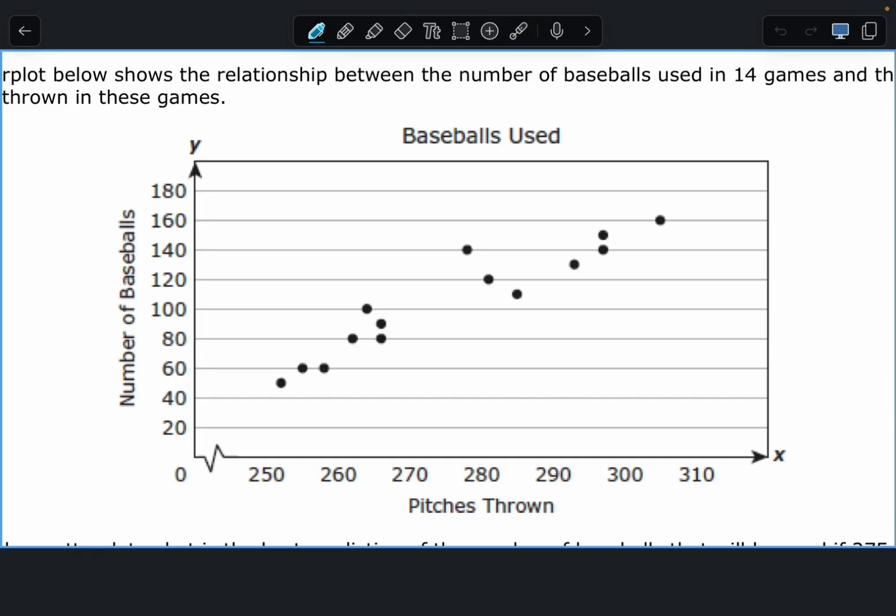With lines of best fit, they're called lines of best fit for a reason. You want it to best fit all of the points, meaning it has to be a good average of all of the points on the graph.